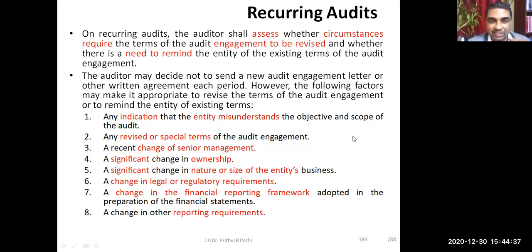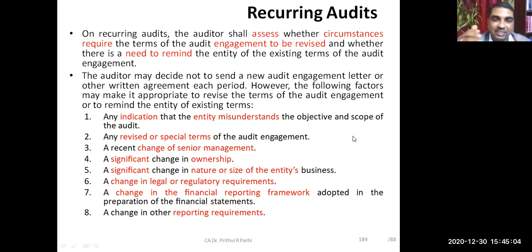If there is some indication that management has misunderstood the objective and the scope of the audit, then we need to send it once again in case of recurring audit. If there is any revision or special terms in the audit engagement, either from the management side or from the auditor side, and they feel we need to revise the terms, then the engagement letter needs to be sent.